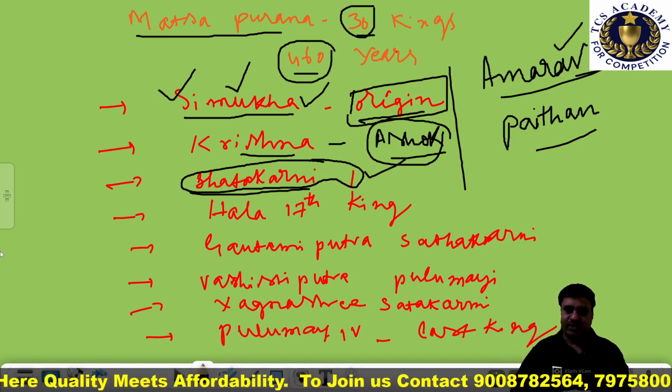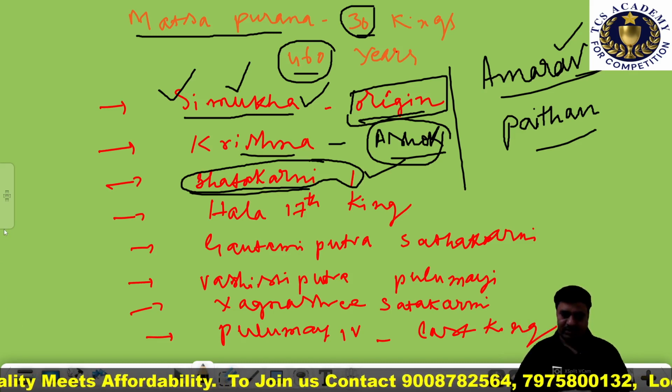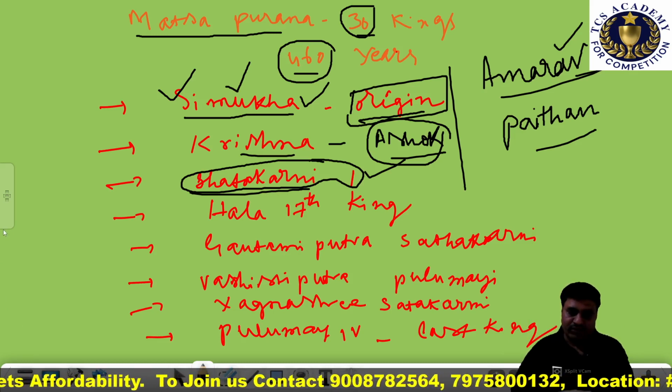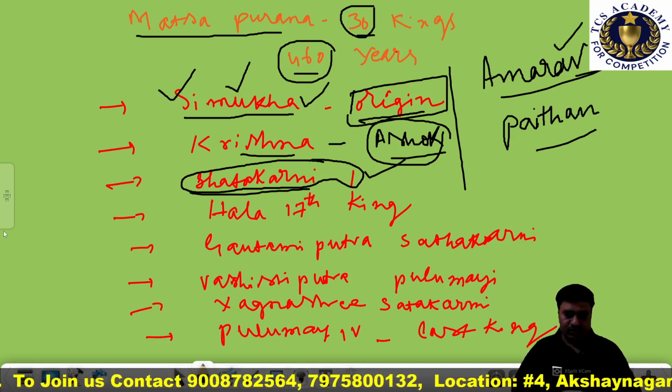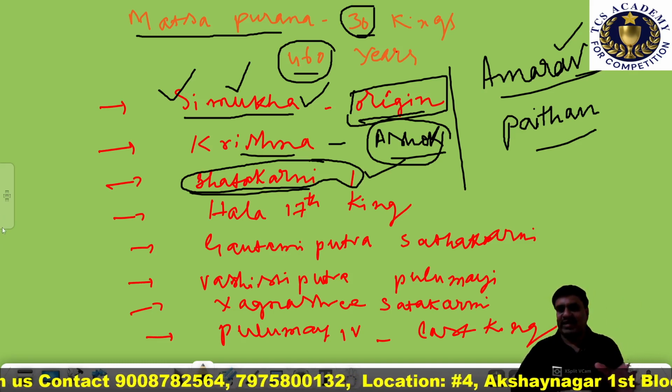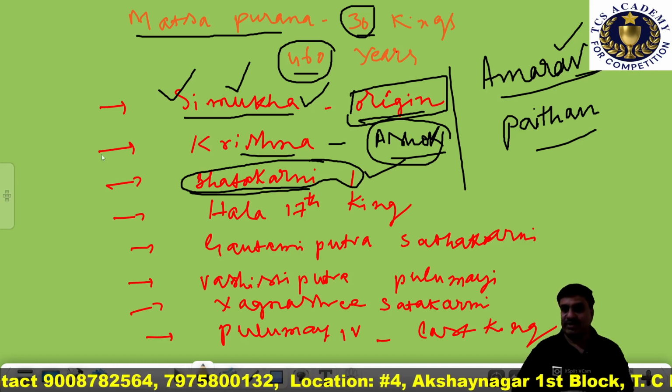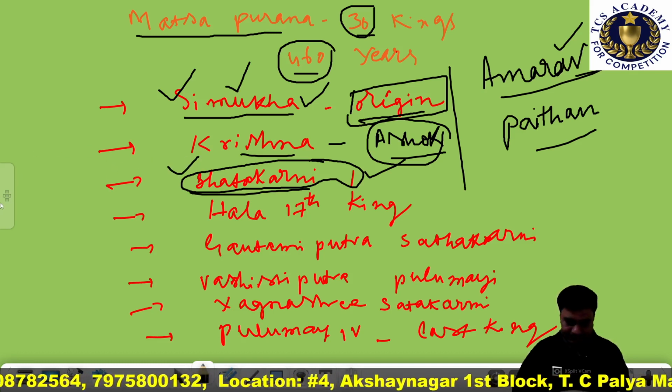Therefore Satakarni first was a contemporary of the Shungas in the north. This is very important for all competitive examinations.